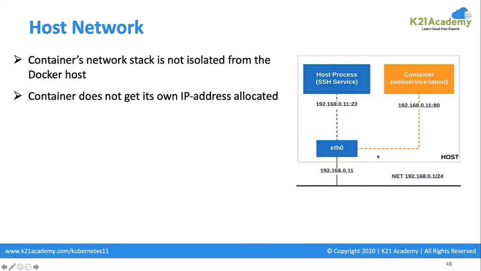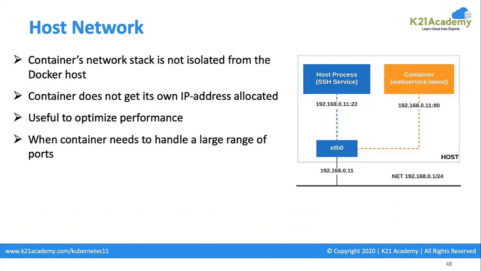Rather, if you see in this particular example, the host IP address is 192.168.0.1, and that becomes the IP address of this container. What advantage are we getting out of this? In case we want to optimize the performance, we would be able to process the packet much more quickly, because here, if you see, this is the public IP address, and even this is the public IP address. And when you want to handle a large range of ports, and I don't want any NATing, network address translation, happening, then I can go with such type of network. And this does not require the NAT translation, as I mentioned.